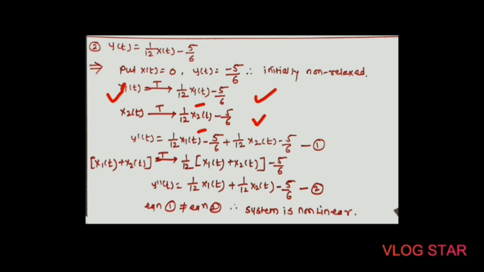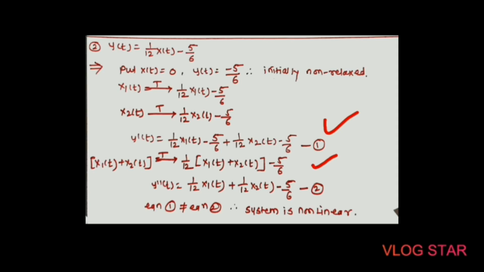Next equation, in y dash of t we have to just add the x1 of t and x2 of t outputs, that is 1 upon 12 x1 of t minus 5 by 6 plus 1 divided by 12 x2 of t minus 5 by 6.